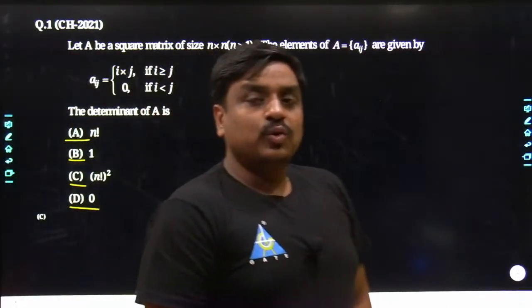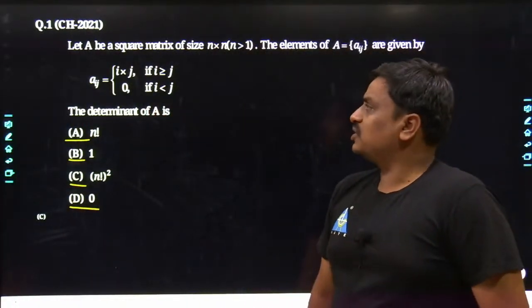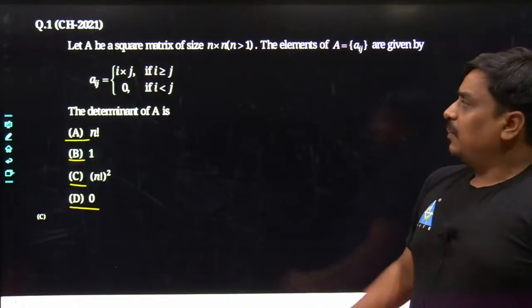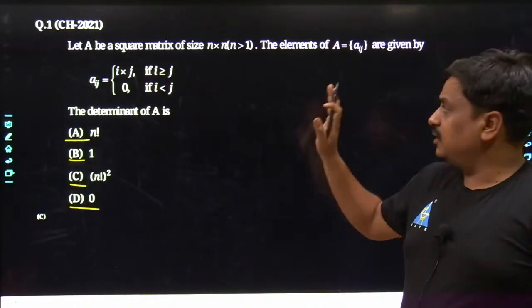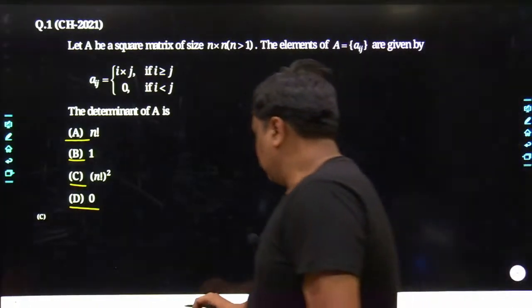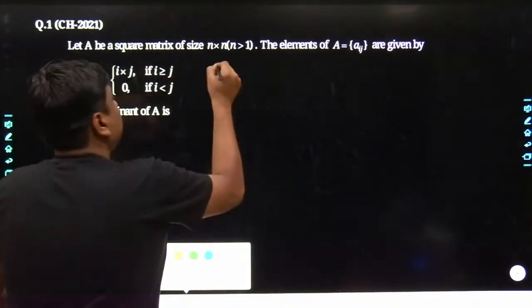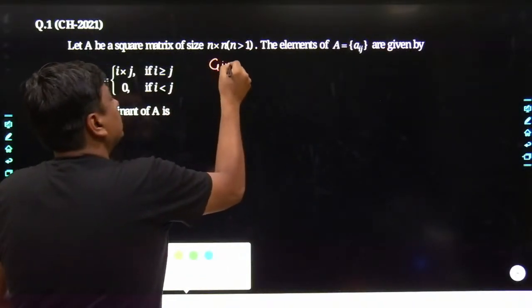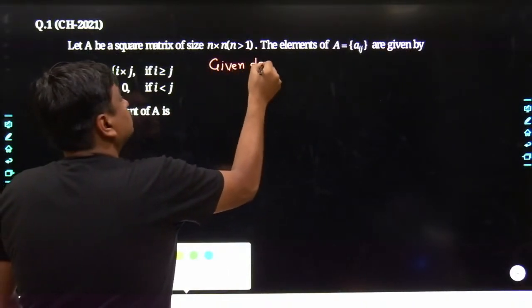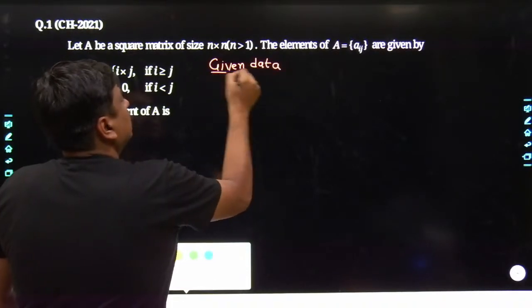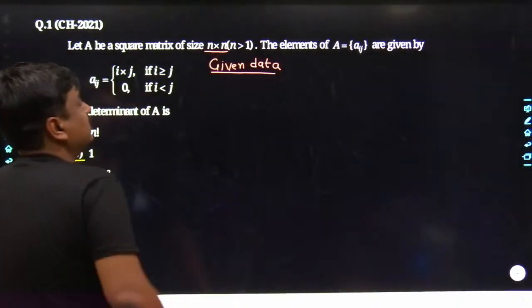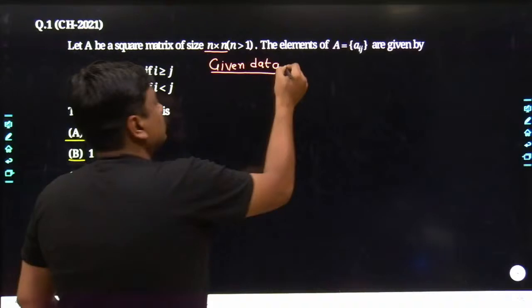So I just wanted to know from each one of you what would be the best answer for this given problem. My dear friends, it has been clearly indicated that it is a square matrix. So the given data, if I try to consolidate it, the order of the matrix has been clearly written as n cross n. That means it's a square matrix.